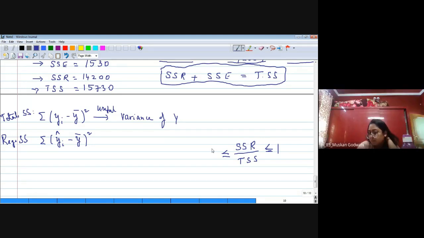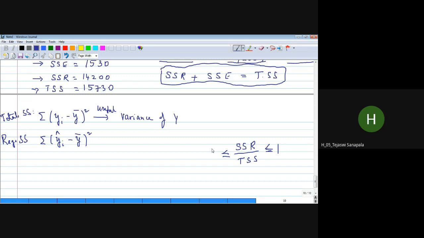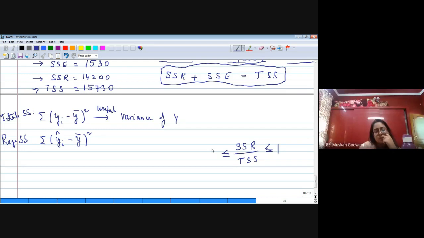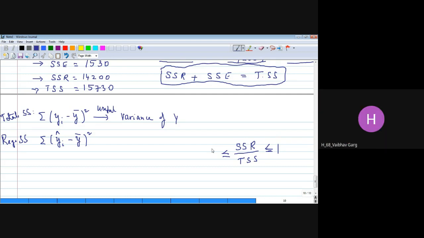SSR cannot be negative. What about TSS? It also cannot be negative, because they are both sums of squares. Sum of squares cannot be negative at all, correct? So therefore, it should lie between 0 and 1.